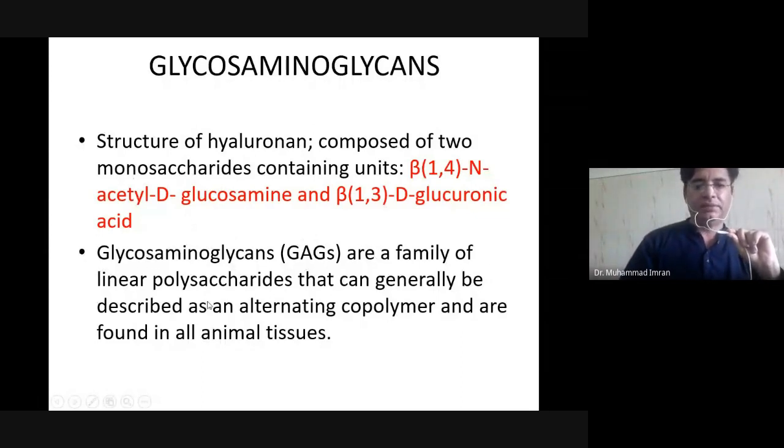Glycosaminoglycans are a family of linear polysaccharides that can generally be described as an alternating polymer and are found in all animal tissues. So these are found in all animal tissues. Heteropolysaccharide, which is also known as glycosaminoglycan, is found in all animal tissues.